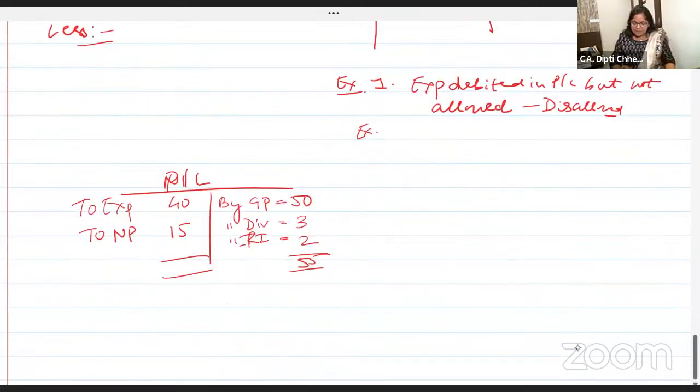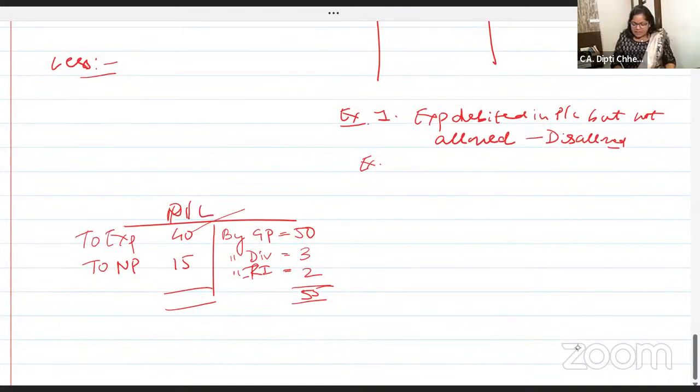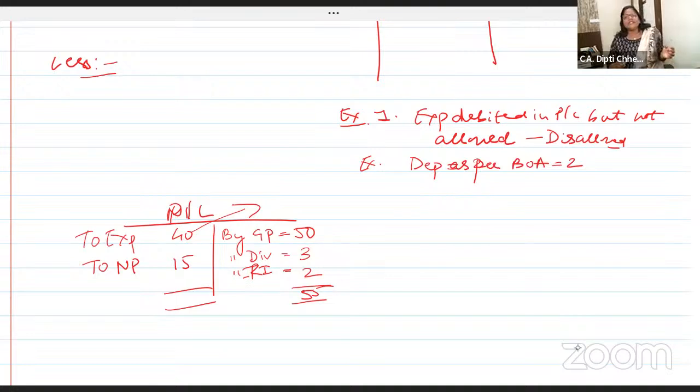Say, in these expenses, included is depreciation as per books of accounts, 2 rupees. Depreciation as per books of account is asset wise and day wise, but in income tax we do depreciation under section 32 as per the block of asset concept, right? So if depreciation as per books is 2 rupees, no, it's not allowed.